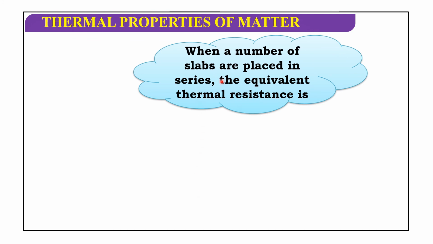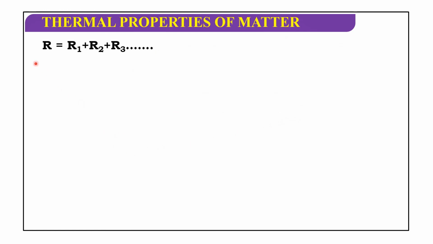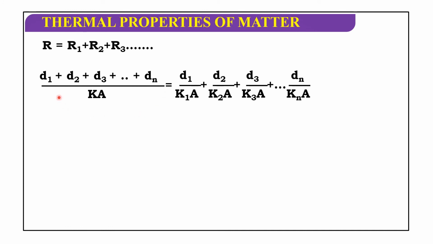When a number of slabs are placed in series, the equivalent thermal resistance is R equals R1 plus R2 plus R3 and so on. So d1 plus d2 plus d3 and so on, dn by KA is equal to d1 by K1A plus d2 by K2A plus d3 by K3A and so on, dn by KnA.